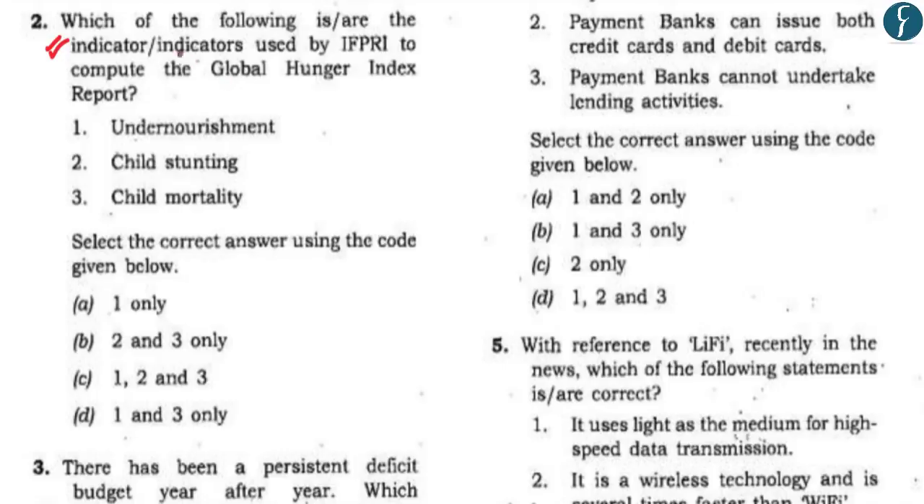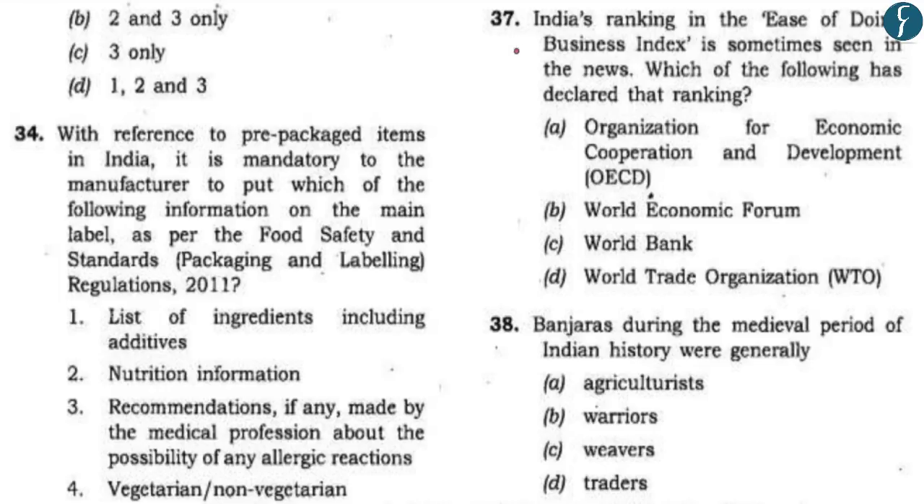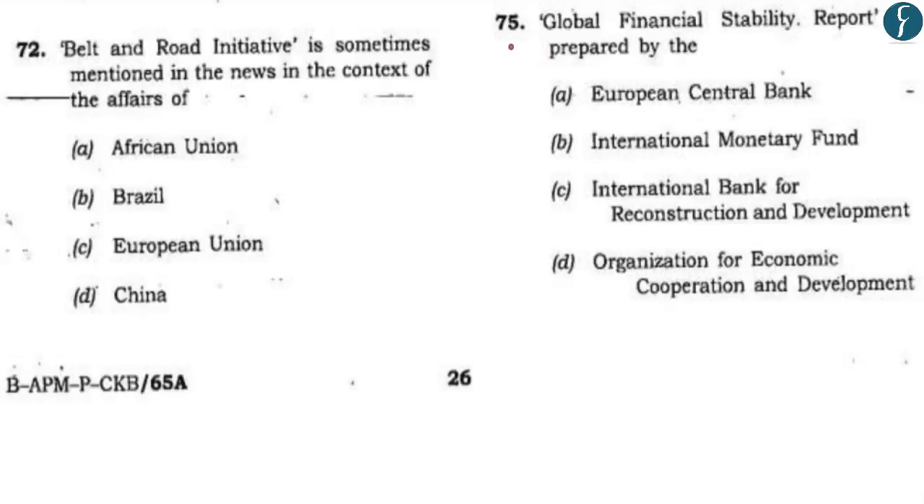And if in similar terms, if you take an example of the prelims examination paper of 2016, it had asked as to what are the indicators of the Global Hunger Index report, and the correct answer to this question is C, 1, 2, and 3. Similarly, it had asked as to who prepares the Ease of Doing Business Index, wherein the correct answer to this question is C, World Bank. And moreover, the 2016 paper had also asked as to who prepares the Global Financial Stability Report, wherein the correct answer to this question is B, International Monetary Fund or IMF.